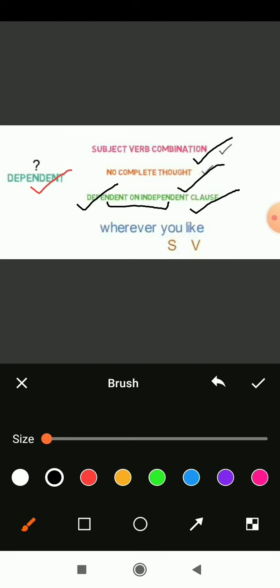All right, so here we have a related example for a dependent clause. For example, wherever you like. What do you mean by this? Wherever you like. Are you getting any meaning from this? What it means? Do as you like. Wherever you like. So you is the subject, like is the verb, and wherever is a conjunction. Wherever you like is a starter of a sentence. This sentence doesn't give any exact meaning, so that's why it is called a dependent clause.